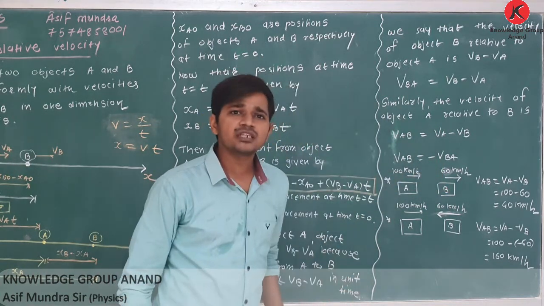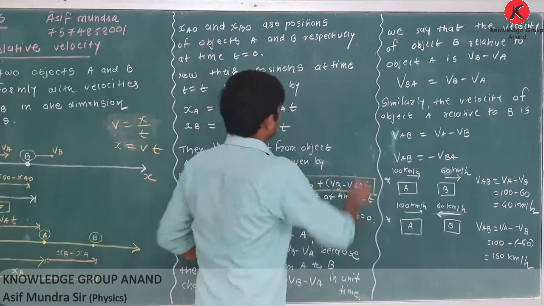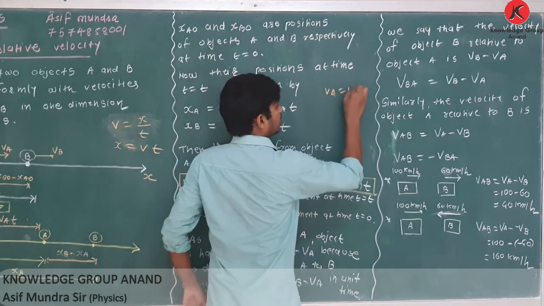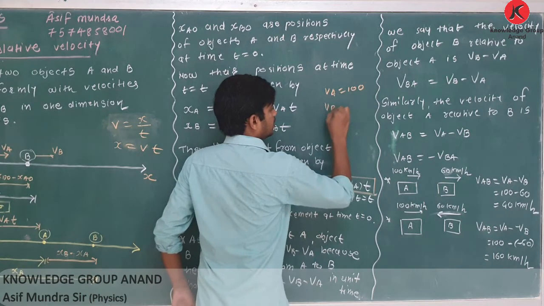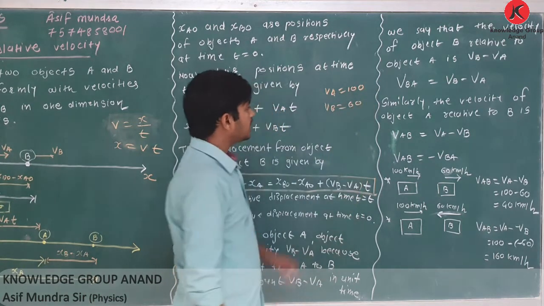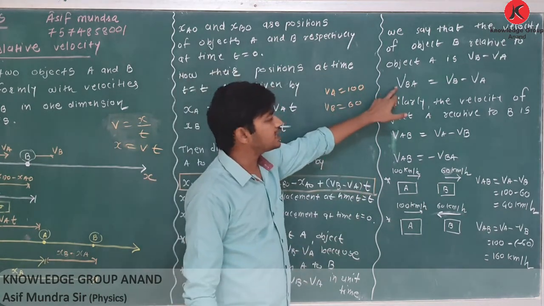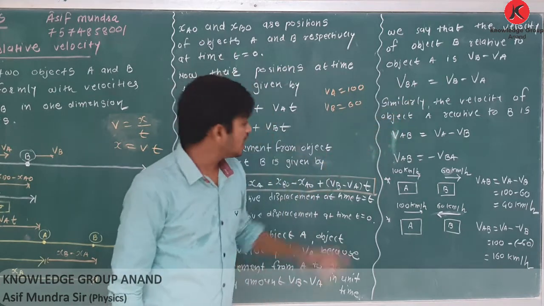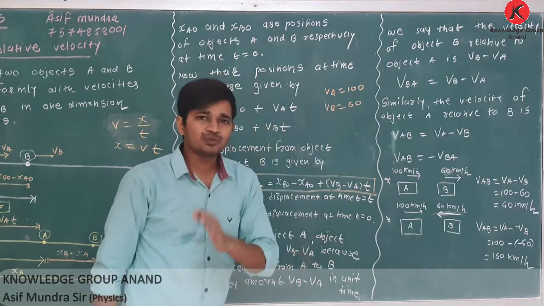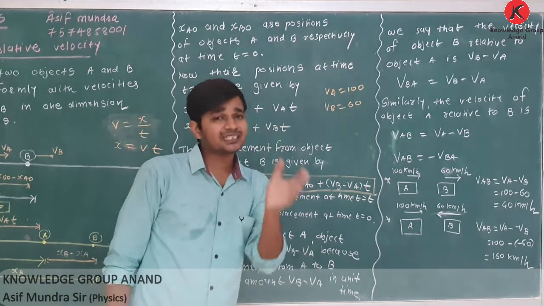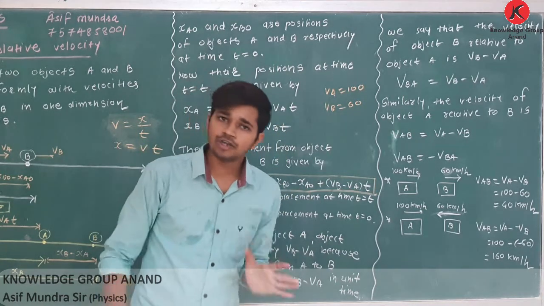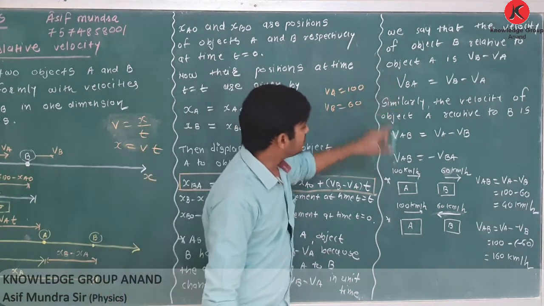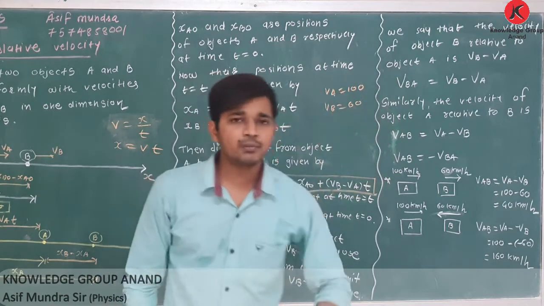You can also calculate this. Take VA equal to 100, VB equal to 60. Then what is VBA? VB minus VA? Yes, it is minus 40. And what is VAB? VA minus VB? It is 40. So see, one is minus 40 and the other is 40. So these equations you have to remember.